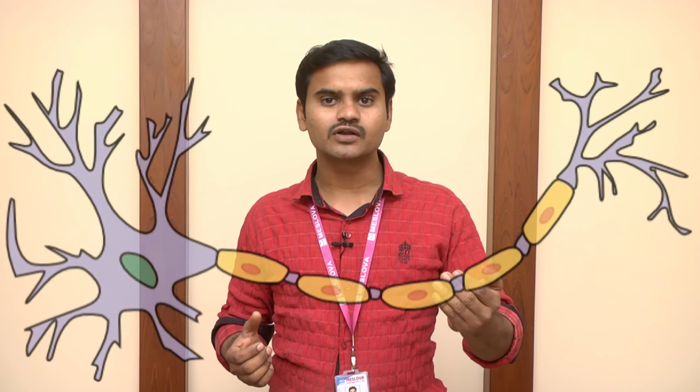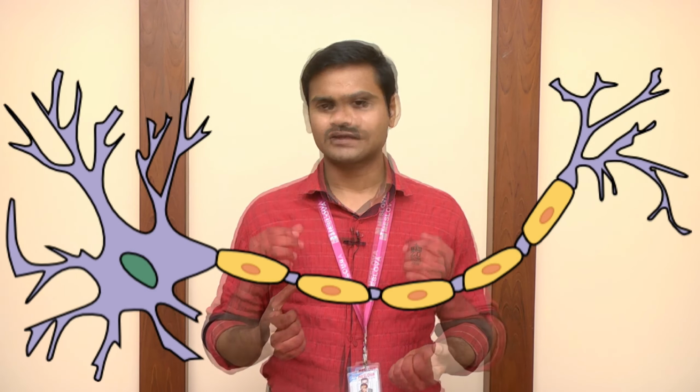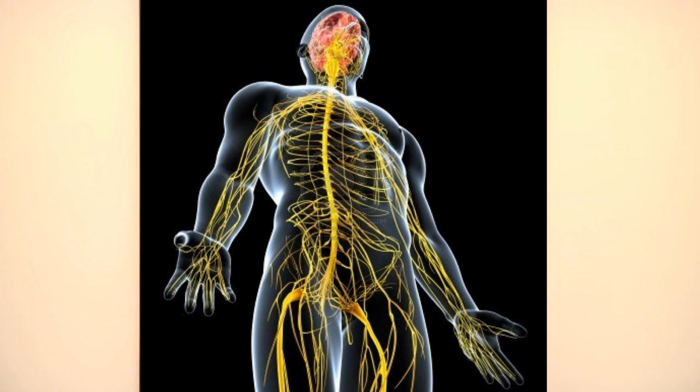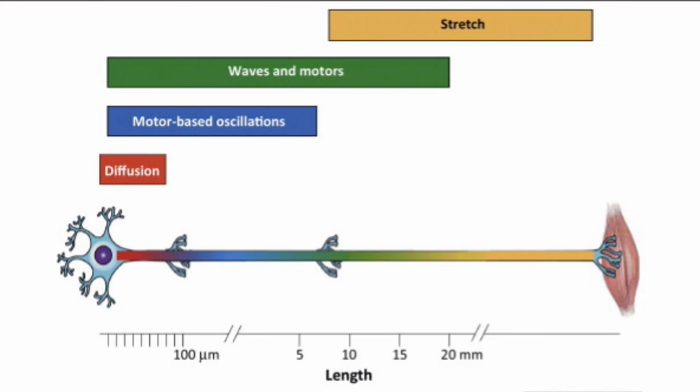You know how the nervous system is coordinating all these voluntary and involuntary actions, and what the nervous system is made up of. The nervous system is made up of a basic cell we call a neuron or nerve cell. It is the structural and functional unit of the nervous system. Neuron is the longest cell in the human body.